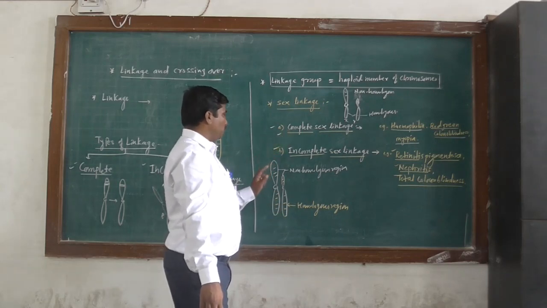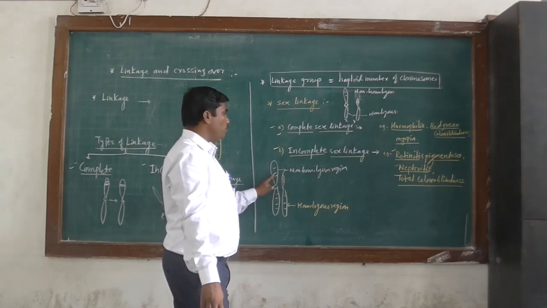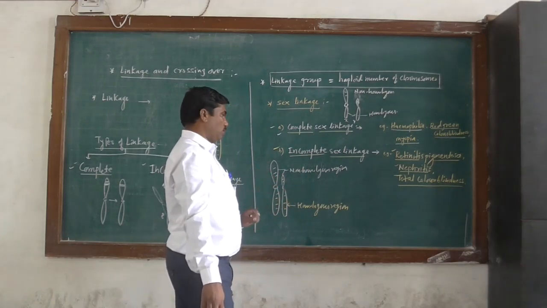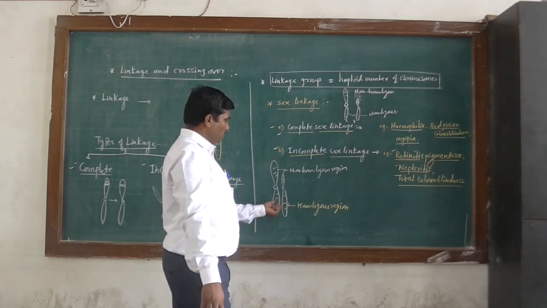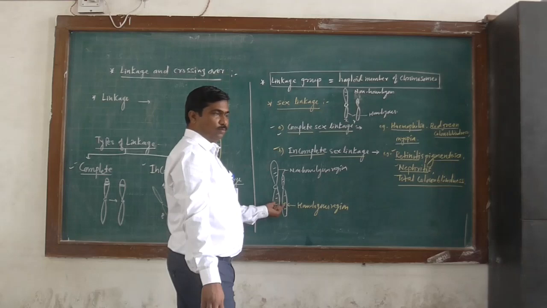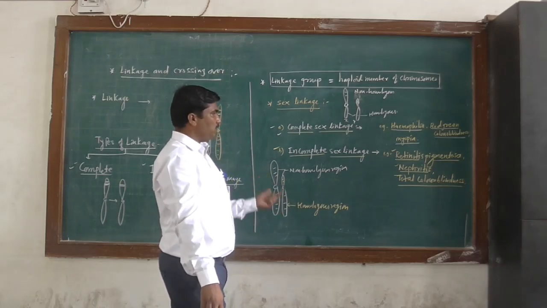In a complete sex linkage, genes present on the non-homologous region of the X and Y chromosome inherit together, because crossing over does not occur. And in an incomplete sex linkage, genes are located on a homologous region of the X and Y chromosome. They do not inherit together. Therefore, it is called incomplete.